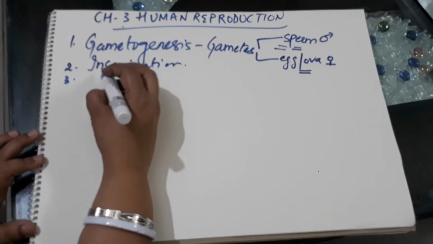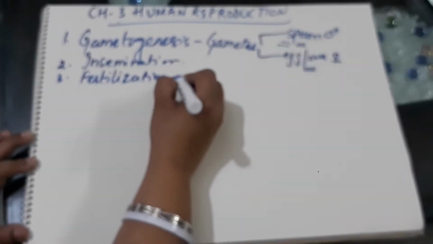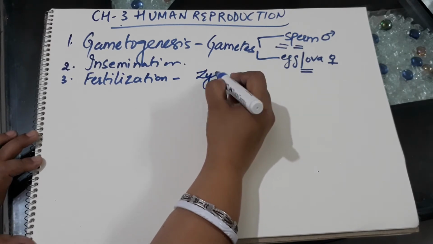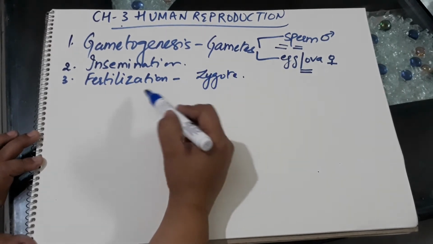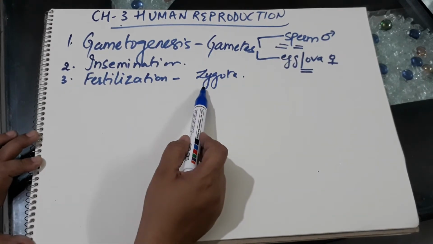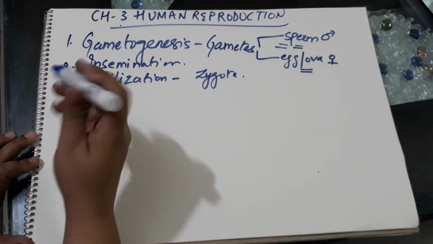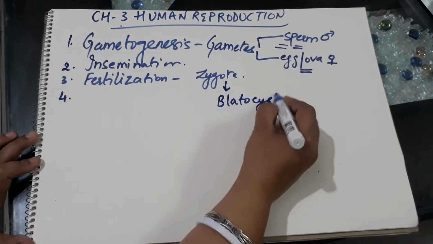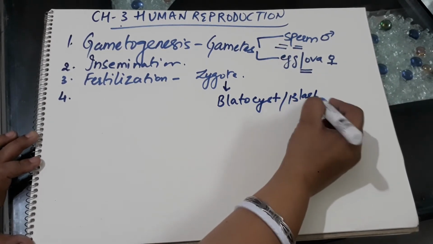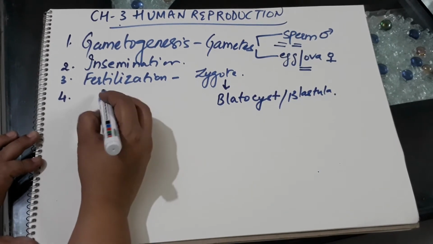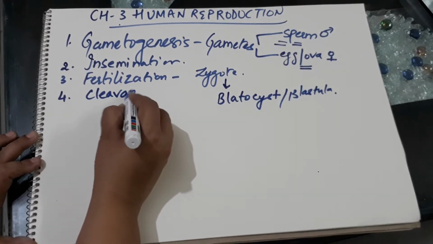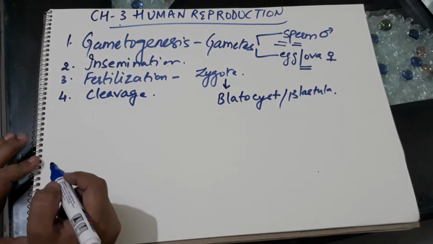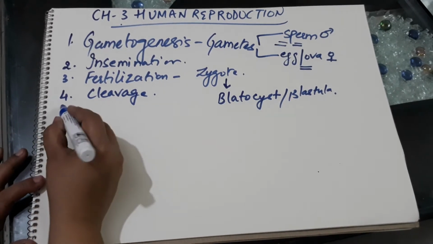Once insemination is done, the male gamete sperm can fuse with the egg, and it may lead to the formation of a diploid single cell structure called the zygote. So the fusion of the male and the female gamete to form a zygote is called fertilization. This zygote will undergo repeated mitotic division and form a multicellular structure called the blastocyst or blastula. This process of formation of the blastula by repeated mitotic divisions is known as cleavage.